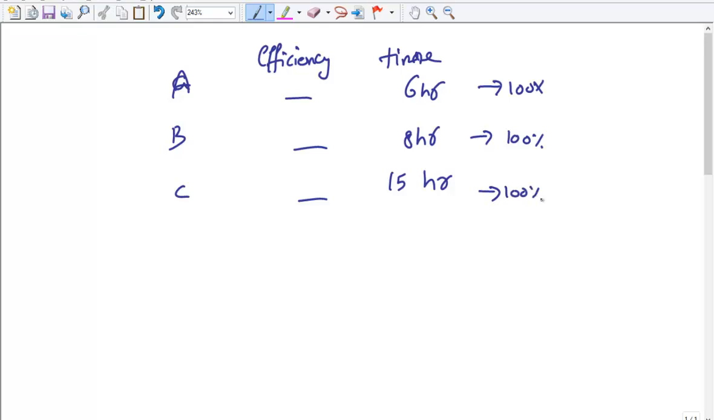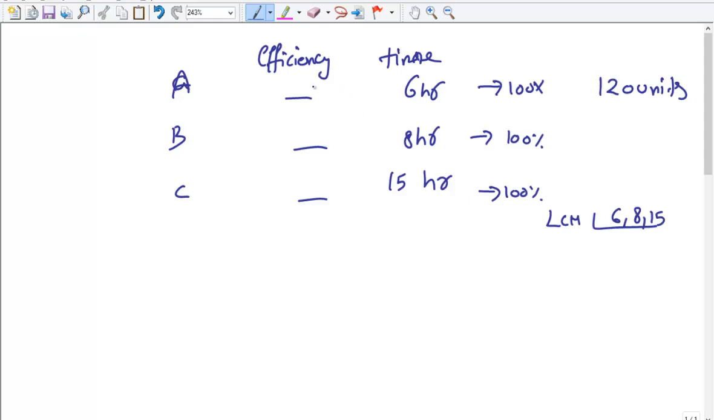Now the LCM of the time, the LCM of the duration, should be considered as the number of units of work. So the LCM of 6, 8, 15 should be fairly simple. We need not really calculate it. It's going to be very simple. That's going to be 120 units. So the total work is 120 units.